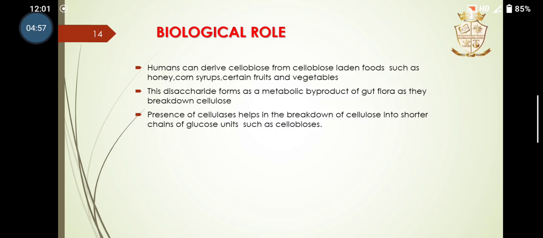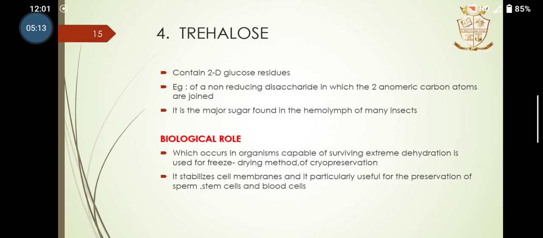As for biological roles, humans can derive cellulose from cellulose-laden foods such as honey, corn syrup, certain fruits and vegetables. The presence of cellulase helps in the breakdown of cellulose into shorter chains of glucose units such as cellobiose. These are the biological roles.